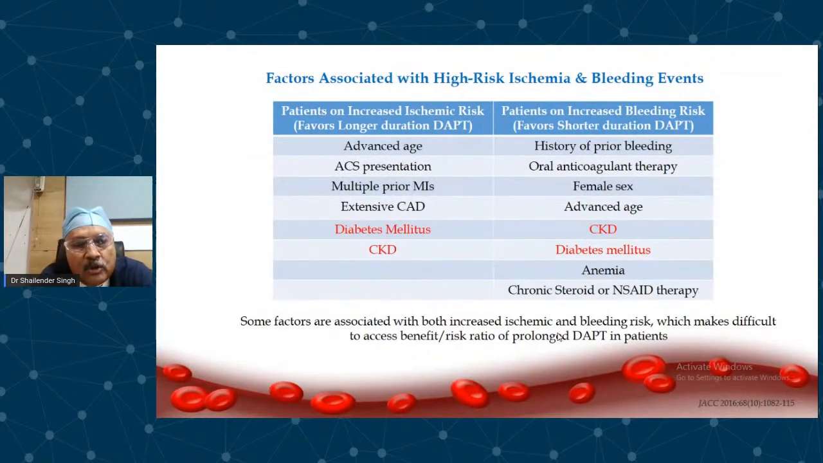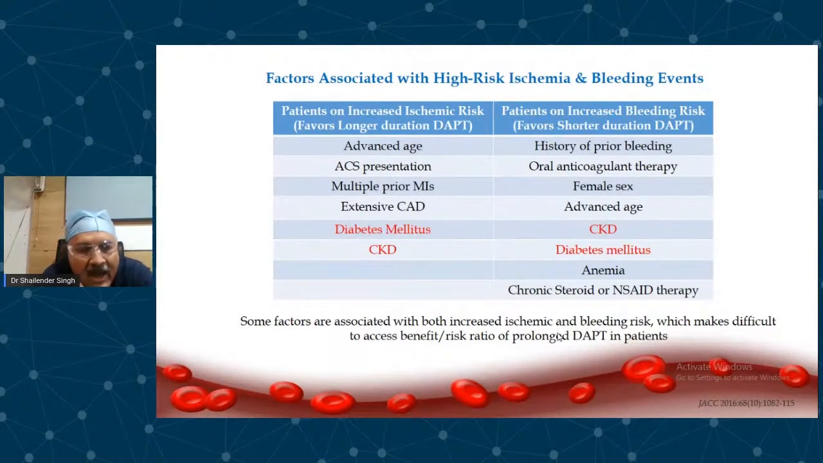So for example, those patients with high bleeding risk, on the right side of your slide, you can see those patients who have prior bleeding, those patients who are on oral anticoagulant therapy, females, advanced age, CKD patients, diabetic patients, anemic patients, and patients on chronic steroid and NSAID therapy are high bleeding risk patients. In these patients, you should give short duration DAPT, should not give prolonged DAPT duration because they are at very high risk of bleeding. Does bleeding increase mortality?